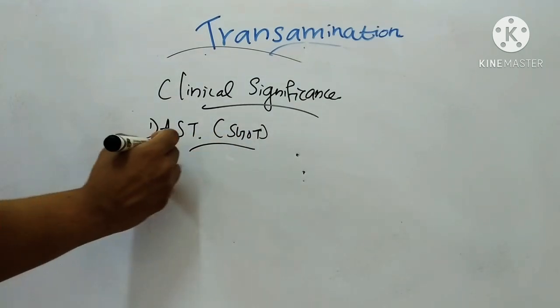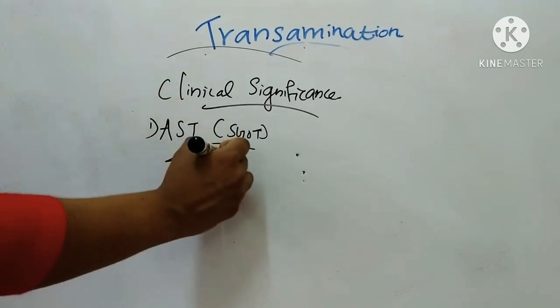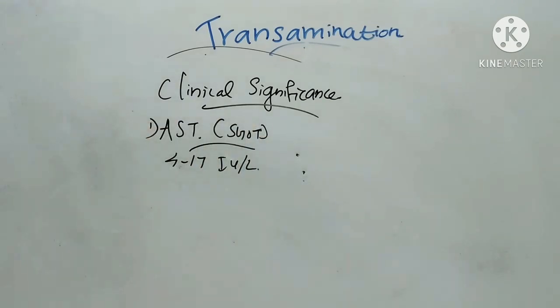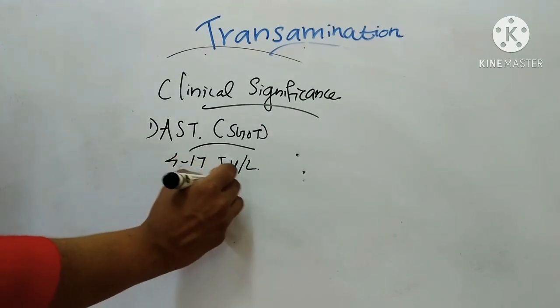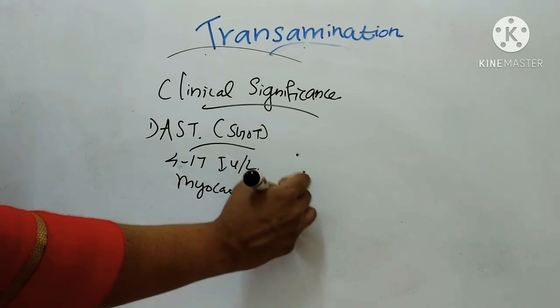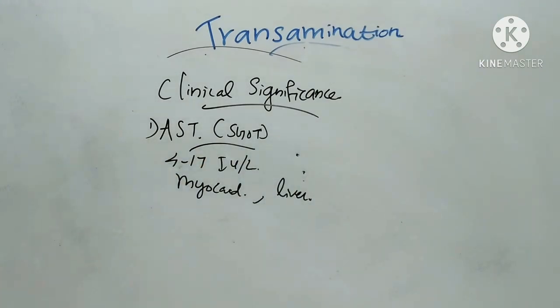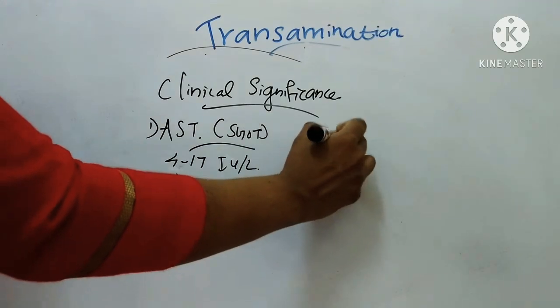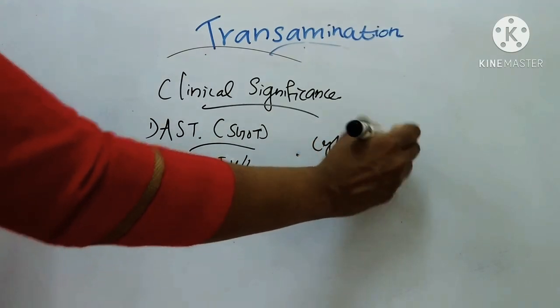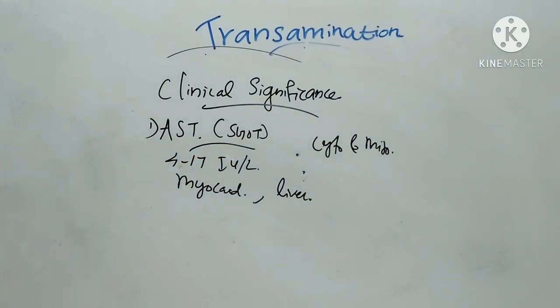Normal serum activity is about 4 to 17 IU per liter. The enzyme concentration is very high in myocardium and liver cells. It is also distributed in muscles, pancreas and kidney. This enzyme is cytoplasmic and mitochondrial. It is helpful in acute myocardial infarction.